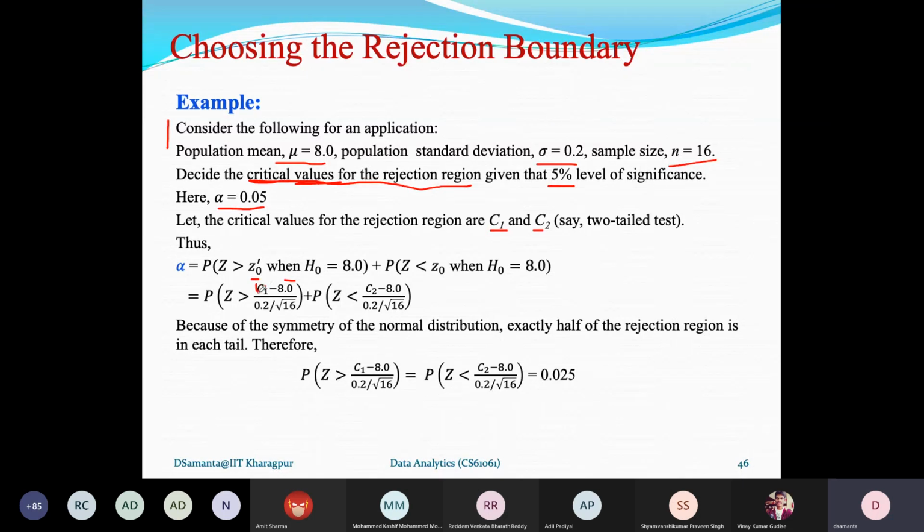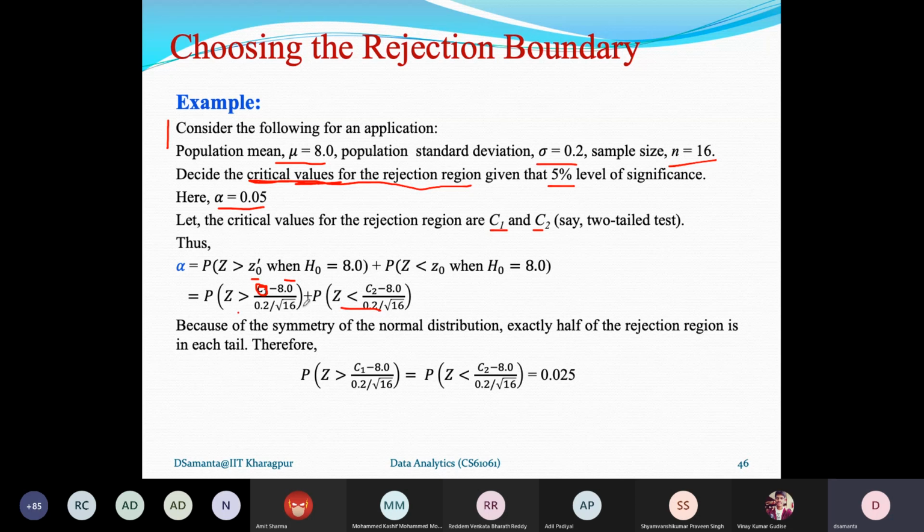If this is C1, then if we apply the Z transformation, x bar minus mu divided by sigma over root n, and if it is right tailed, then this is the probability that, given this C1, Z will be greater than this one. And here, this is the left tail, C2 minus 8.0 divided by 0.2 over root 16.